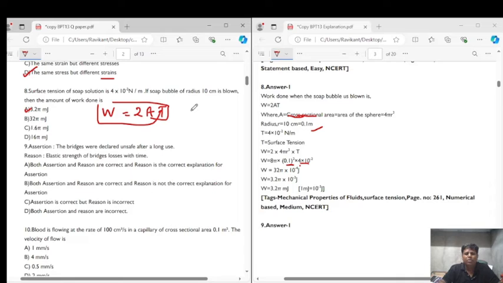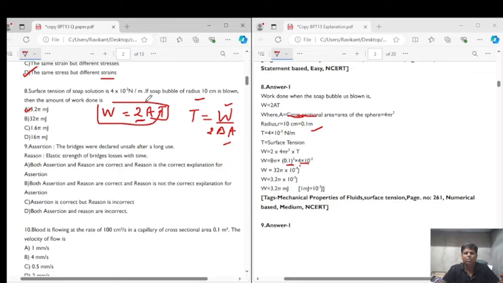We have got this formula from the fact that the surface tension of a body is equal to work done upon change in area, right? So work done will be equal to tension into area. Now why 2 here? Because the soap bubble has two surface areas, one inside and one outside. So we have multiplied it with 2. Whatever is the change in the area will be on both the sides. So we multiplied by 2 in the solution. So we get W is equal to 2AT.